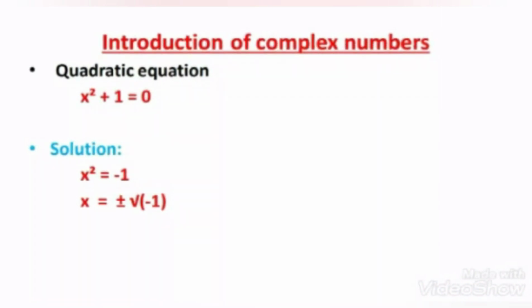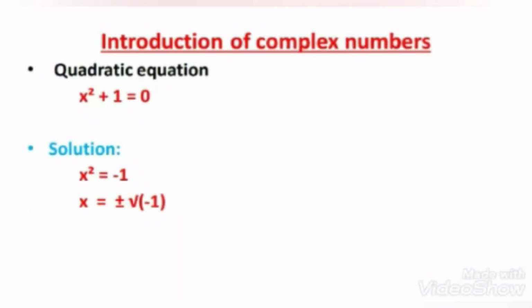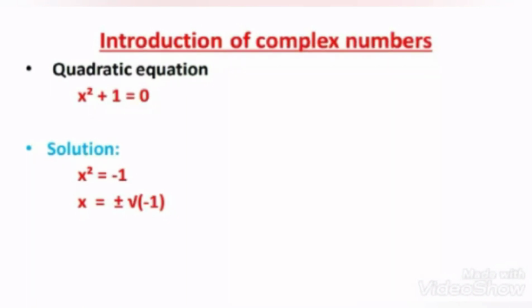But is this possible for real numbers? No. We all know that we can't find the square root of any negative number. So what should we call such numbers? We can call them imaginary numbers because they are not real.